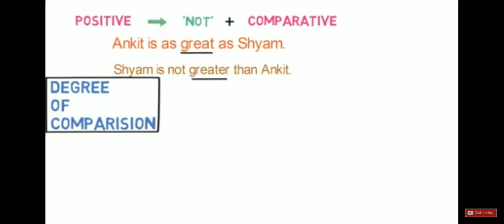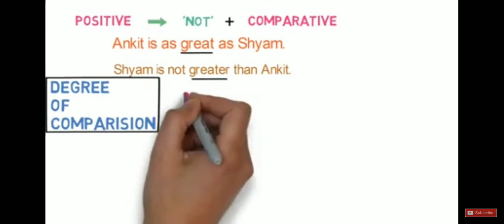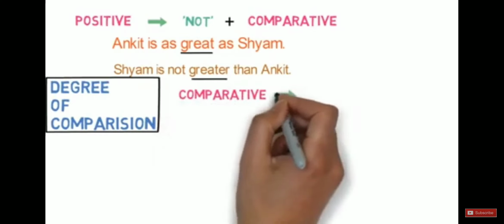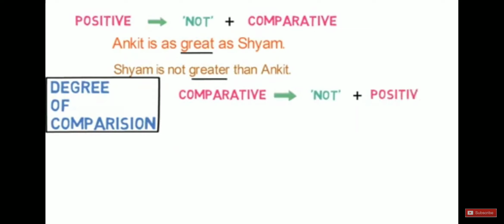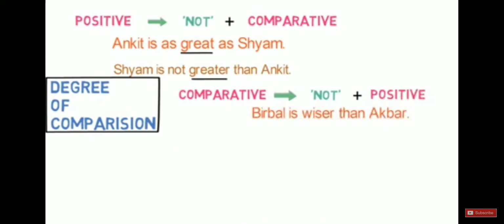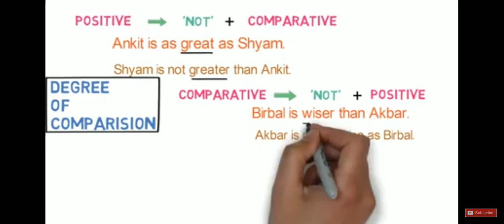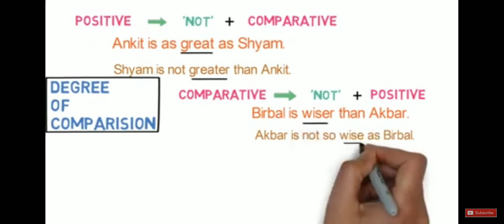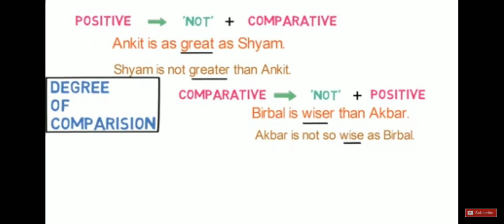Let's look into the second type, conversion of comparative degree to not plus positive degree. For example, Birbal is wiser than Akbar. If we convert it into a negative sentence, it becomes Akbar is not so wise as Birbal. Here, the comparative degree wiser gets converted to wise and not is used before wise.